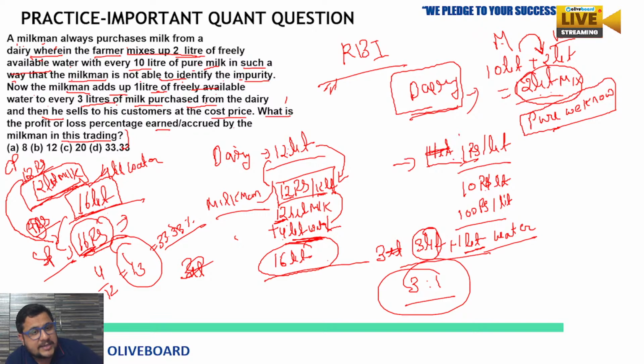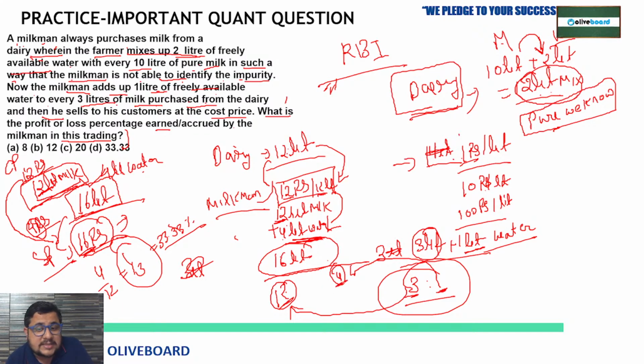But we know that he is mixing 4 liter water in this 12 liter milk, because in each 3 liter, 1 liter water is there. So in total 12 liters, 3 fours are 12, so 4 liter water will come there. So 12 plus 4. Because this 4 liter extra is actually the profit. So 4 by 12, you get 1/3, which means 33.33%.